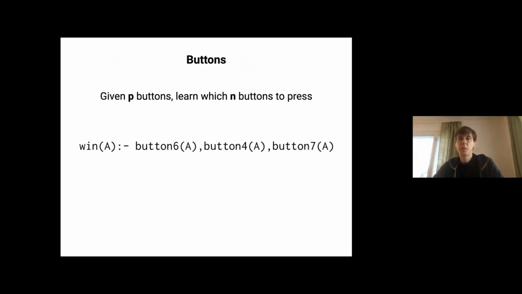So in the first experiment, what we actually wanted to do is just compare the performance of the systems when we vary the size of the rules it's trying to learn, essentially the hypothesis size. So we came up with a very simple contrived example where we're trying to learn the rules of a game where the user has P buttons they can choose or select. And we're trying to learn which N buttons need to be pressed to win. So in this case, there's 3 buttons. You can see them on the screen.